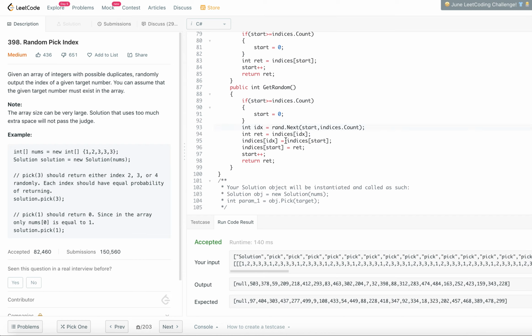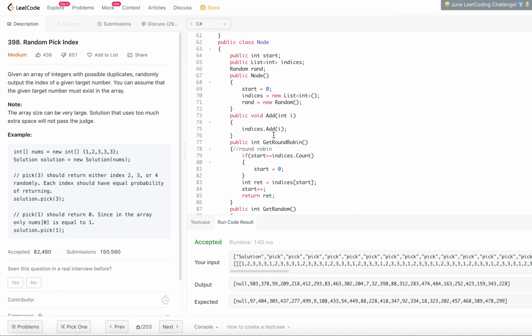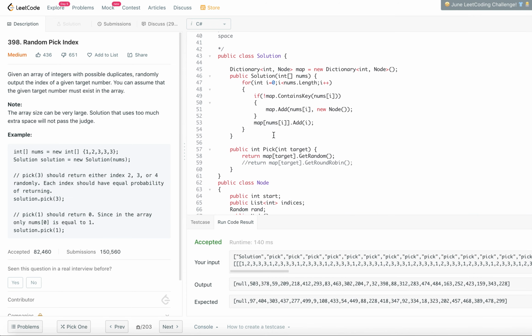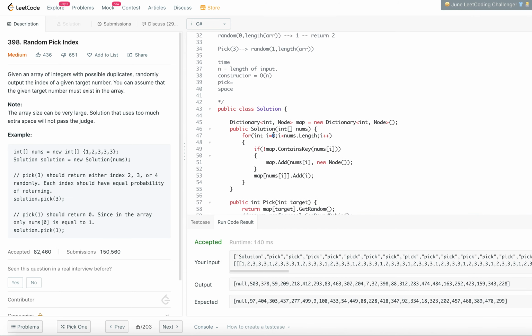This is almost constant time, so the overall time complexity for pick will also be constant.